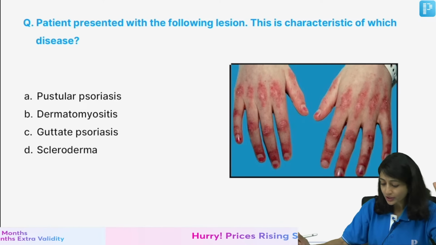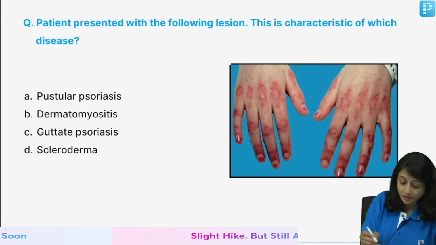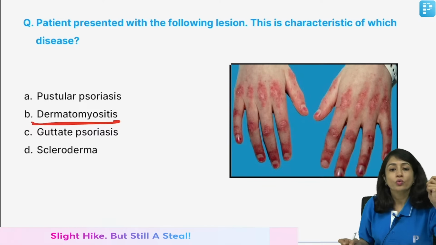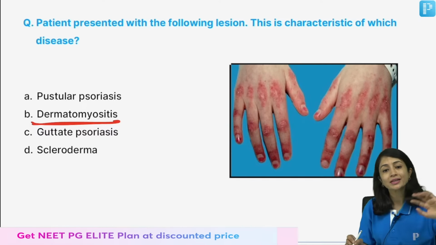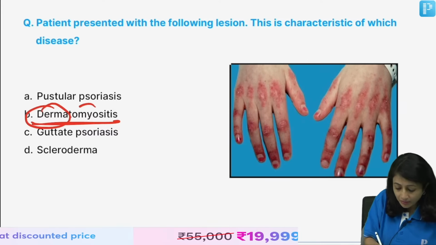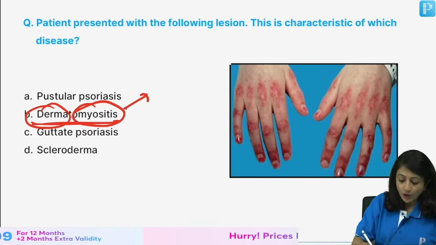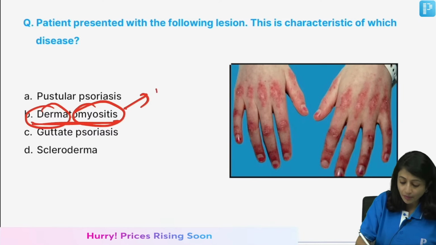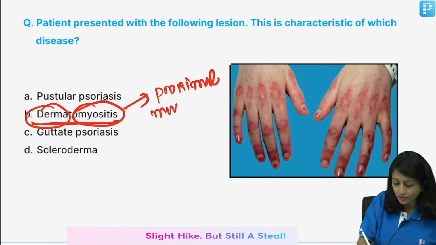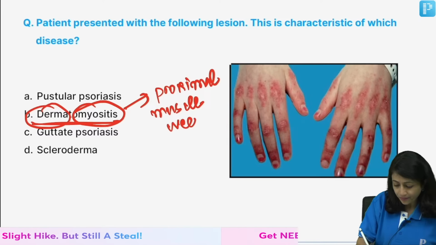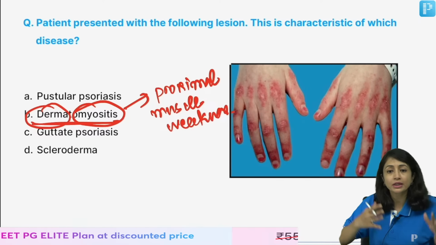You're absolutely right. This is Gottron's papules. This is dermatomyositis. Now, dermatomyositis again is an important topic. As the name reveals, derma and myositis. So, you have skin features and you have muscle features. When I talk about muscle features, remember in the question they can give you some history of proximal muscle weakness. So, the patient will have proximal muscle weakness and associated skin features.